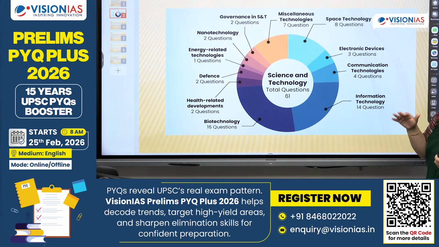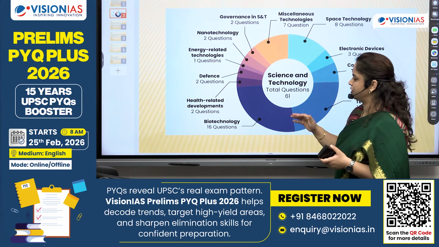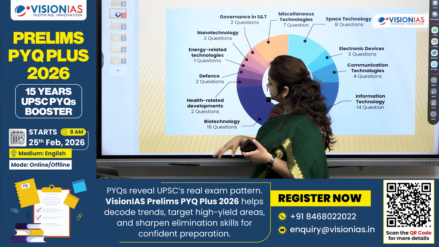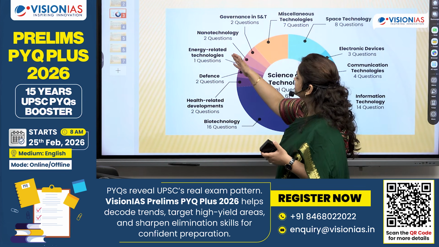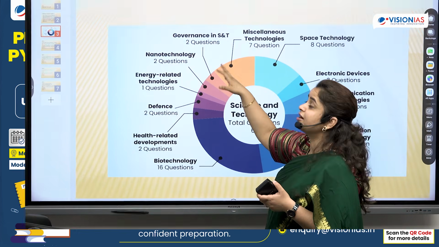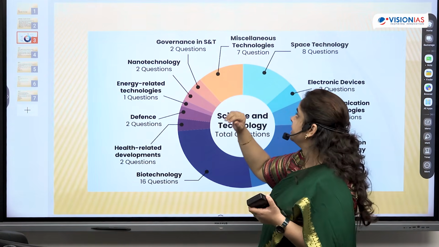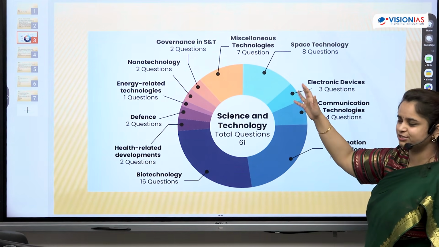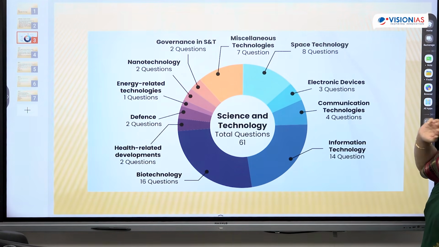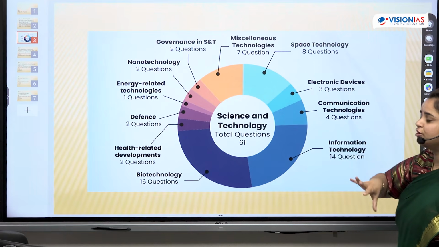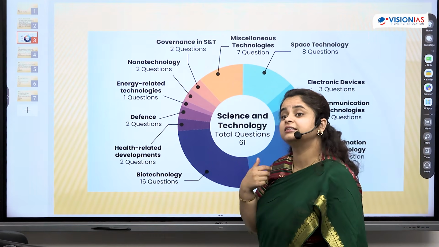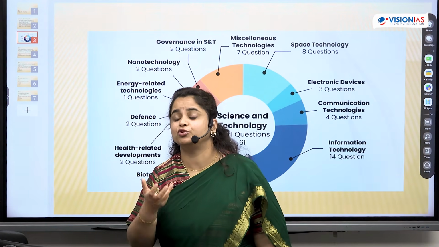Just look at this. This is now giving me specific topics. So I have biotechnology, I have health, I have defense, energy, nanotechnology, governance in S&T. Then you have some miscellaneous questions, okay? Space technology, electronic communication, information technology. Now this will give me an idea of the actual subtopics which I have to prepare.